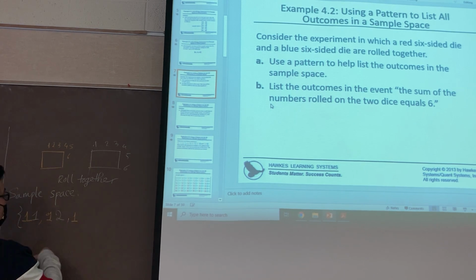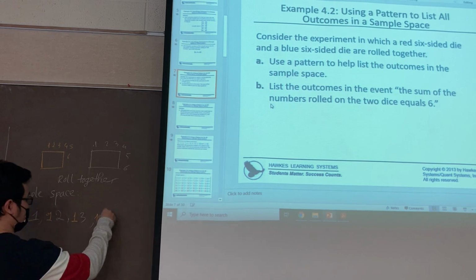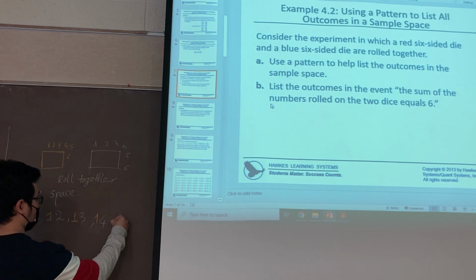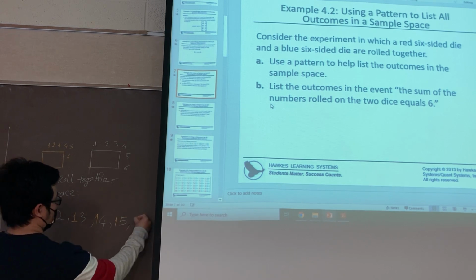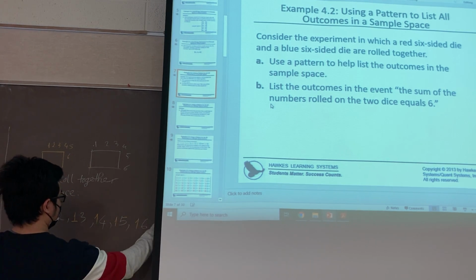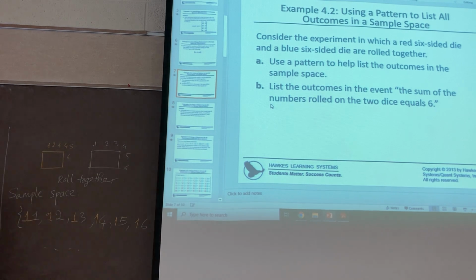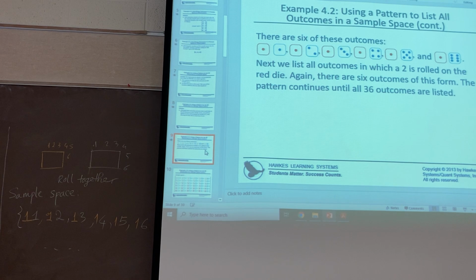And one and three, one and four, one and five, one and six. For example, 1 and 1, 1 and 2, 1 and 3, 1 and 4, 1 and 5, 1 and 6.